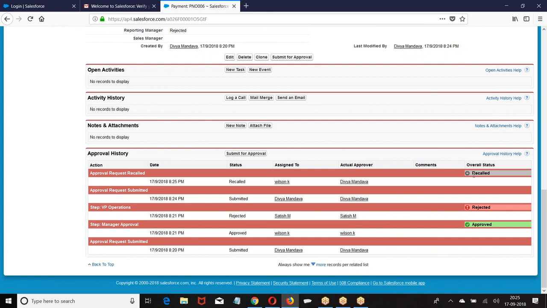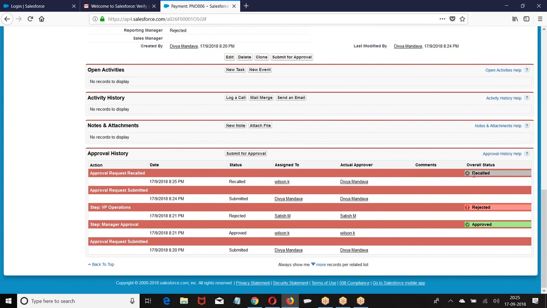Finally, if the record is approved, what is the action? Final rejection action. Finally, if the record is rejected, what is the action? Then we had the recall action. These are the actions which are available. What type of actions? Field update, email alert, outbound message, task.